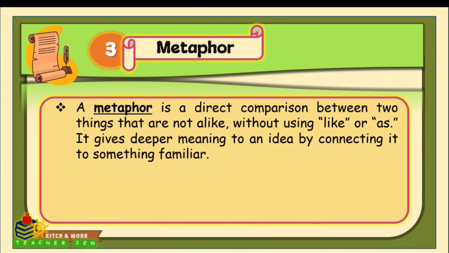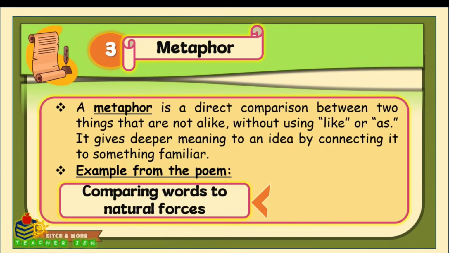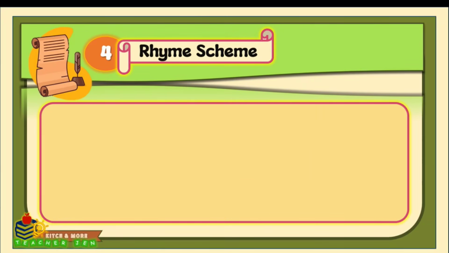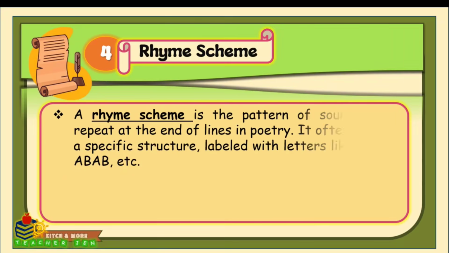A metaphor is a direct comparison between two things that are not alike without using like or as. It gives deeper meaning to an idea by connecting it to something familiar. In the poem, the speaker compares words to natural forces like thunder and waves. This metaphor tells us that words, though small and simple, can carry great power or even damage, just like a storm can.